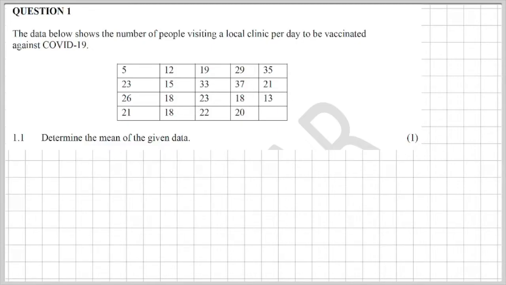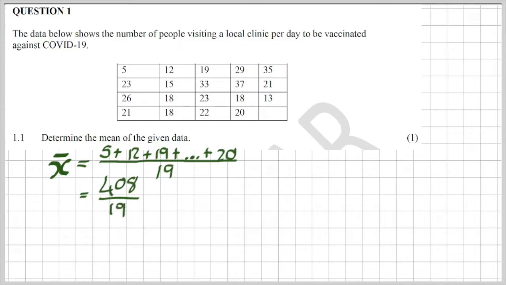I love to not just use my calculator and get answers. I'm fine with it if you do, but please, the examiner can ask a question in such a way that you actually need to know how to use the formula. So what is the formula for mean? Well, adding the numbers, dividing it by how many numbers there are, and that gives me the mean, which is 408 over 19. This means that 21,47.